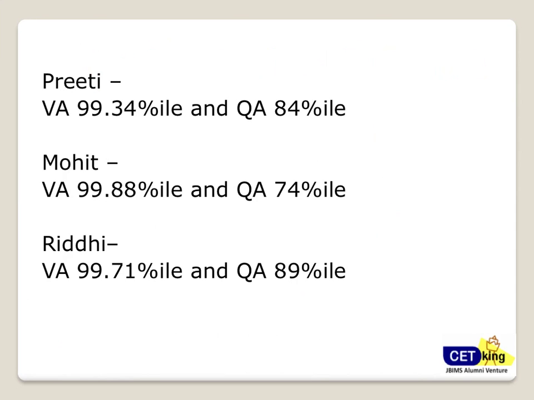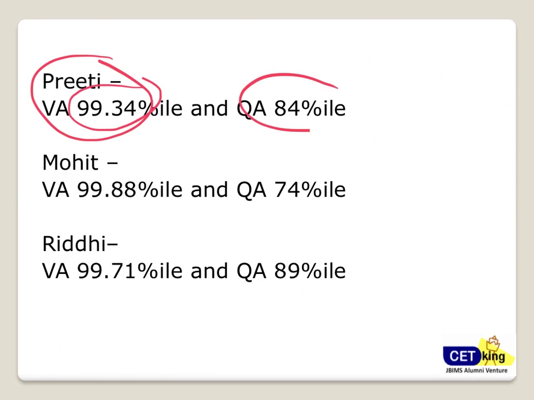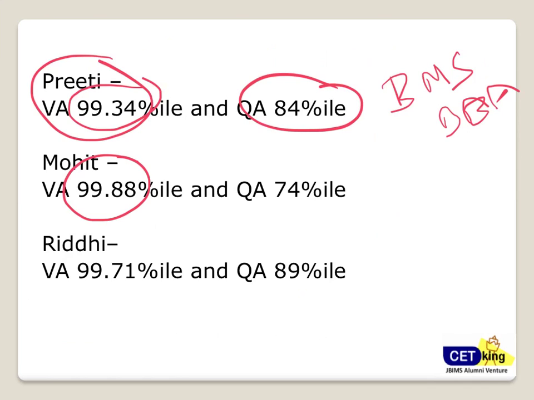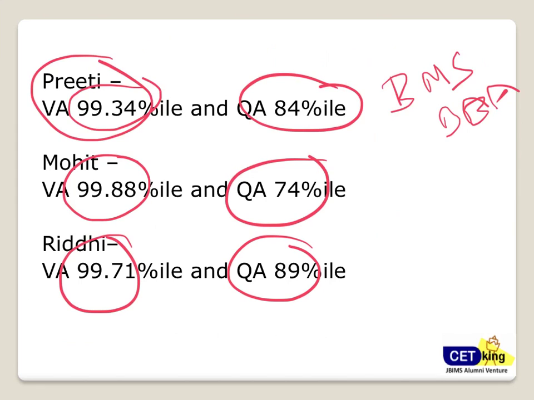Alright, just to give an example, now what is the importance? Let's talk about 3 cases. So Preeti joined us last year. She was verbal 99.34 and quant 84 percentile. She was a BMS student, which is a BBA student kind of thing. Another, Mohit, a BCom student, 99.88 percentile in verbal, quant 74 percentile. Riddhi 99.71, quant 89 percentile.